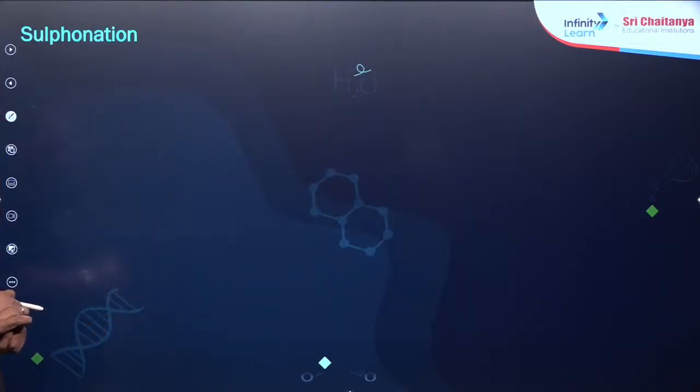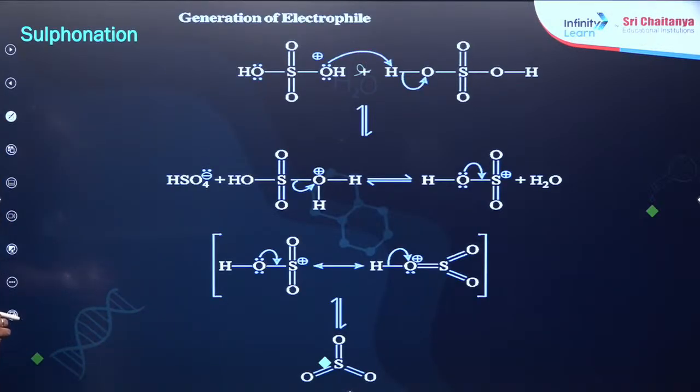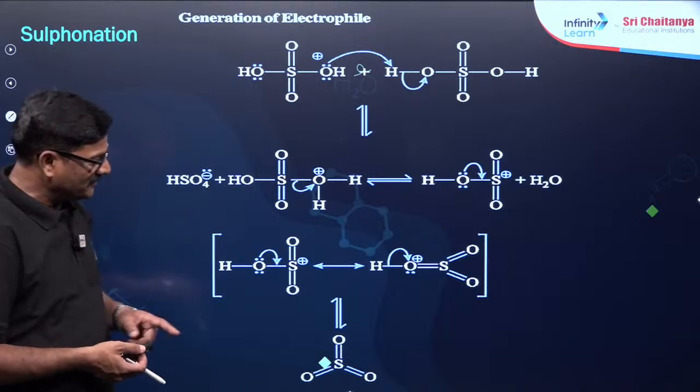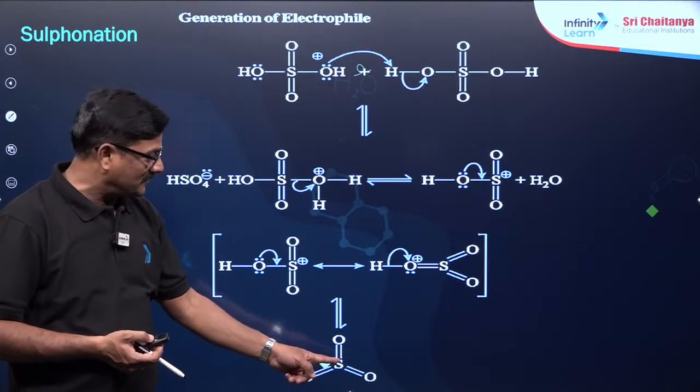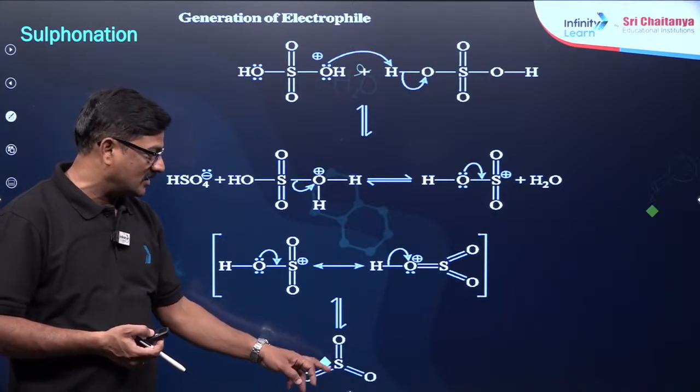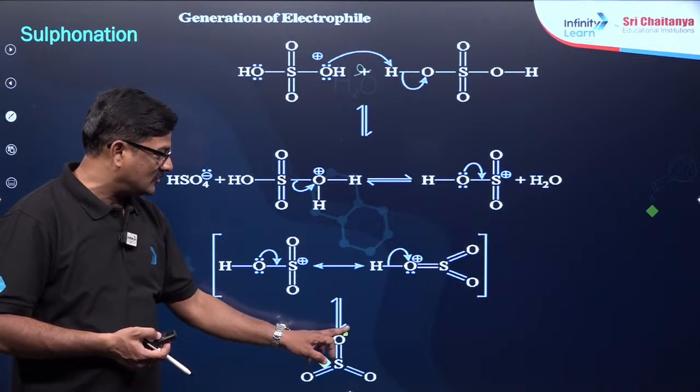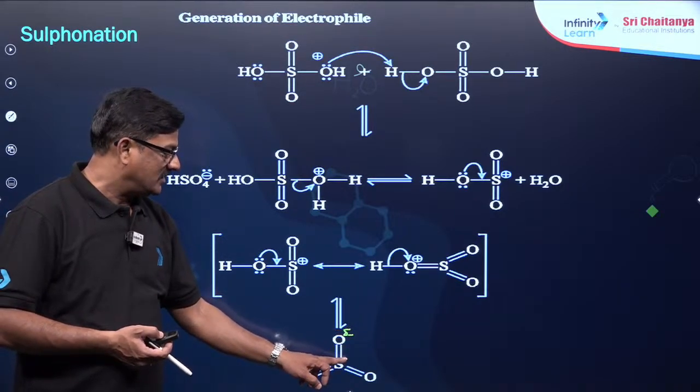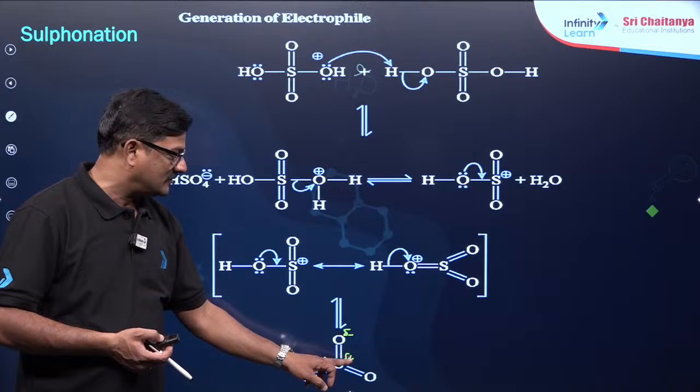And sulfonation. In the sulfonation, sulfur trioxide is there. Sulfur with 3 oxygens with multiple bonds is there. Because of the electronegativity of the oxygens, sulfur itself acts as an electrophile.